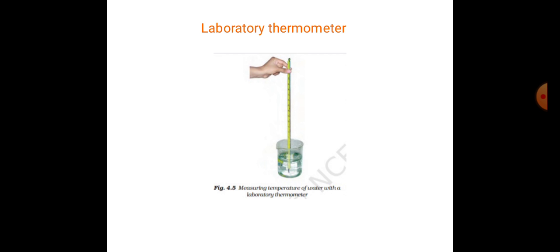or -10 degrees Celsius. When the thermometer is in contact with a hot body, the mercury in the capillary tube expands and rises up. When the thermometer is in contact with a cold body, the opposite happens. That means the mercury in the capillary tube contracts and falls down. It is because of the effect of heat, which causes expansion or contraction, which we will learn later. We will discuss this later in this chapter: expansion and contraction, which is the effect of heat.